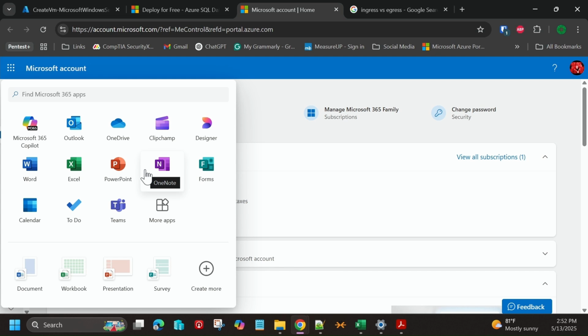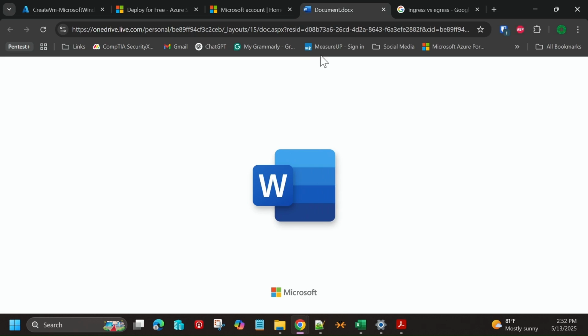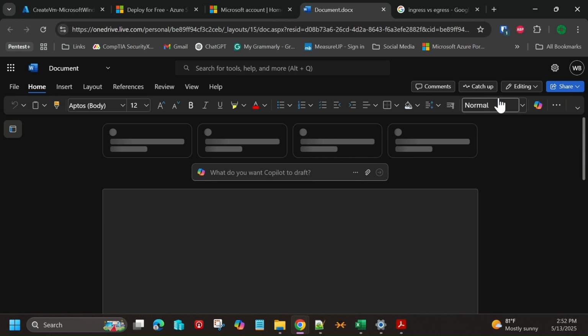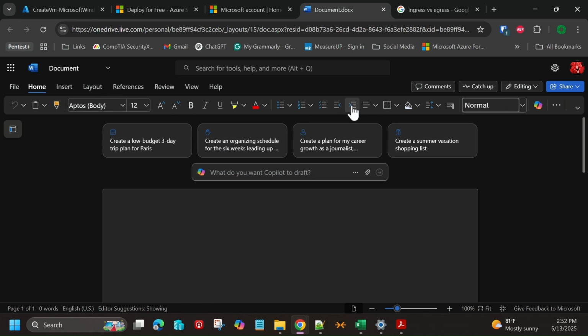Yes, I do have Excel running locally. I do have PowerPoint because I use them, but notice I don't have to have this installed. I can choose any one of these options. So for instance, maybe I wanted to create a Word document. I can select Word document, and without actually installing any of the software, it is now creating me a document file that I can start to utilize with that software readily available. And I don't have to keep this software up to date. I don't have to roll out updates to it. Really don't even have to deploy any software.